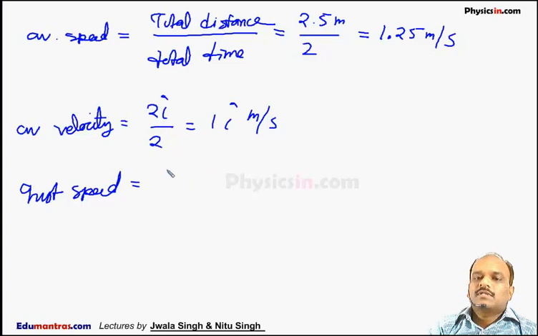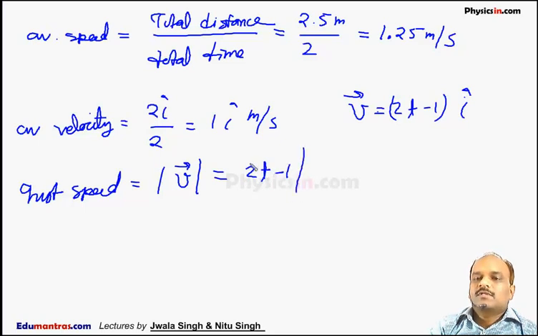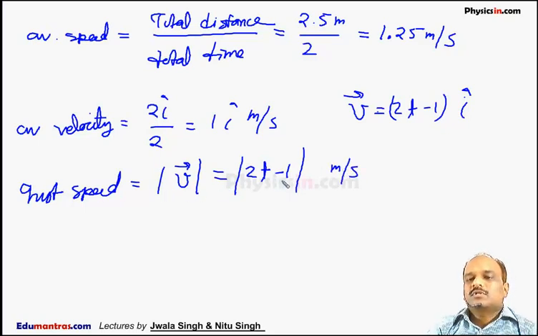It is the magnitude of instantaneous velocity. Now we know instantaneous velocity v is equal to (2t minus 1) i cap. So instantaneous speed is mod of 2t minus 1, because speed can never be negative. So instantaneous speed is |2t minus 1| meter per second.